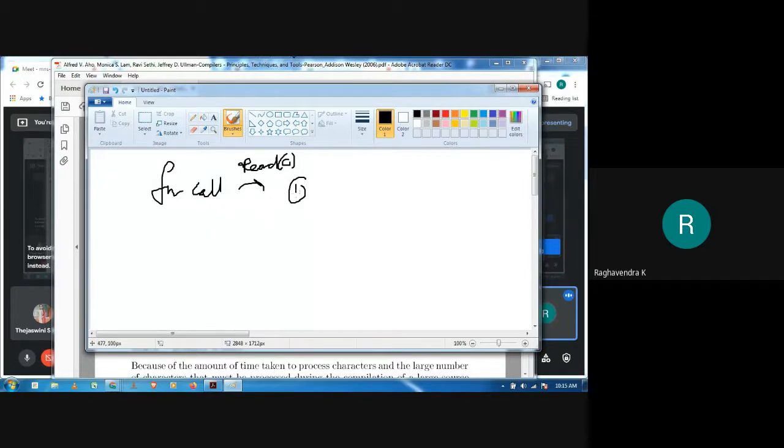We'll make a call, and I will also specify the input device, that is, from where that character has to be read. In our assembly level language, we did this by using RD input. RD stands for read from the device, and the name of the device has to be specified. It will read one character from that particular device and give it. To read one character, we had to make one system call.